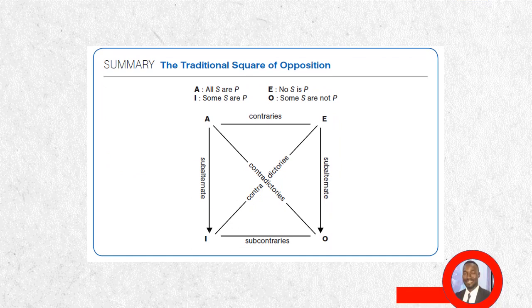This is a traditional square of opposition showing the logical relations in the four categorical propositions. This diagram illustrates these relations and helps us to better understand the relationship between the categorical propositions.